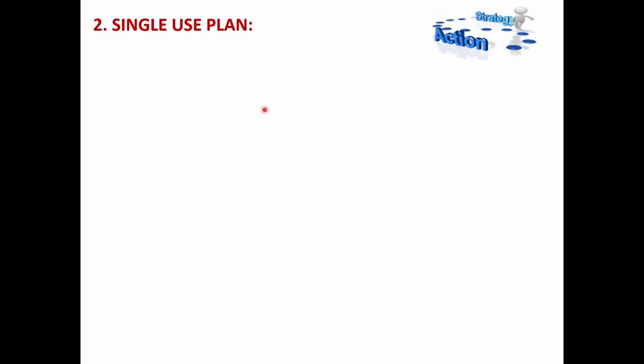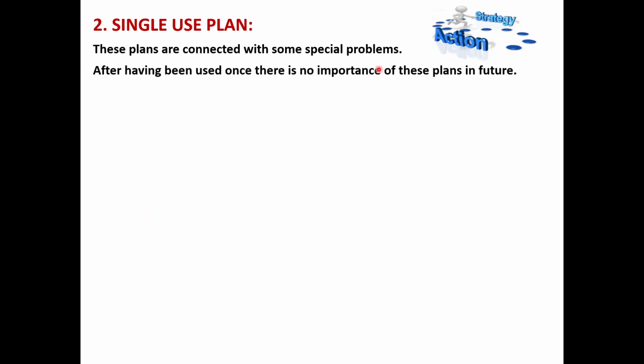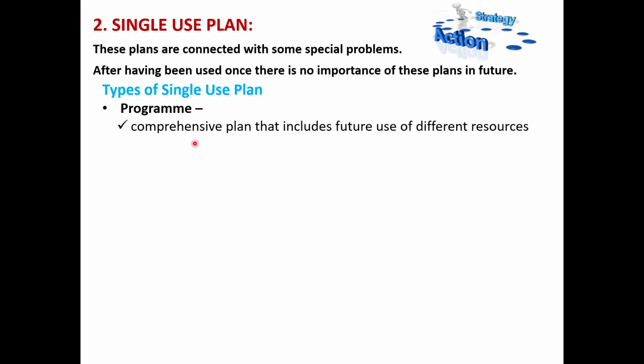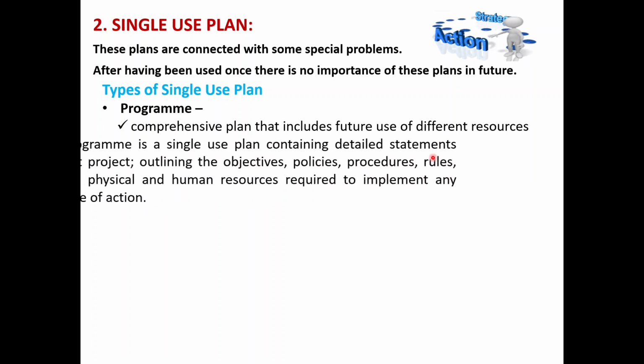Next is the single-use plan, the second type of plan. These plans are connected with some special problems. After having been used once, there is no importance of these plans in future. Once we use this plan, after that there is no use in the future. The type of single-use plan is the program. That means the comprehensive plan that includes future use of different resources.